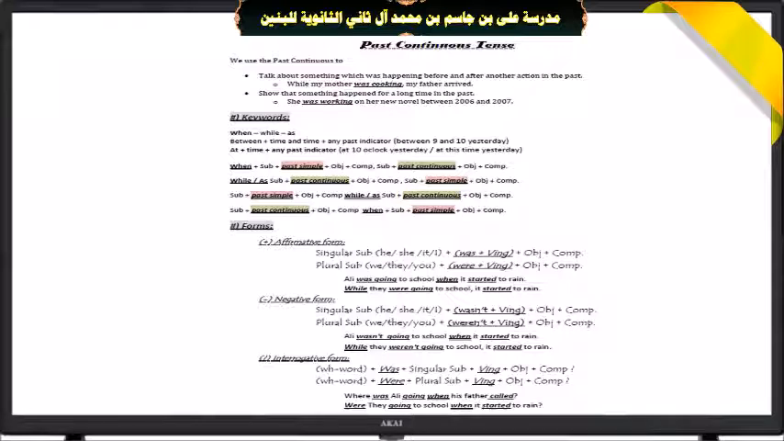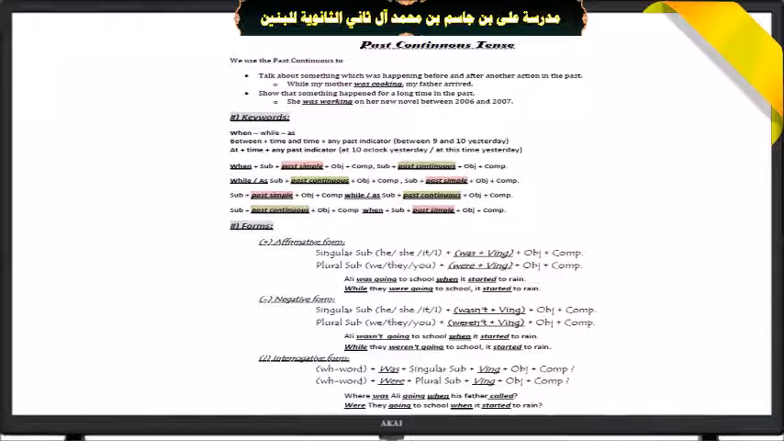What about the keywords? Here we have three main keywords: when, while, and as. If we start the sentence with when, we have to use past simple with it, and in the next part of the sentence, after the comma, we have to use the past continuous. But if we start the sentence with while or as, after it we have to use past continuous, and in the second part of the sentence we have to use past simple. I mean after the comma.